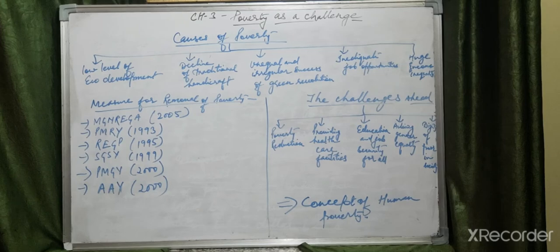Next is REGP, the Rural Employment Generation Program. It was started in 1995, and according to that, self-employment opportunities in rural areas and small towns have been created. A target for creating 25 lakh new jobs has been set for the program under the 10th five-year plan.